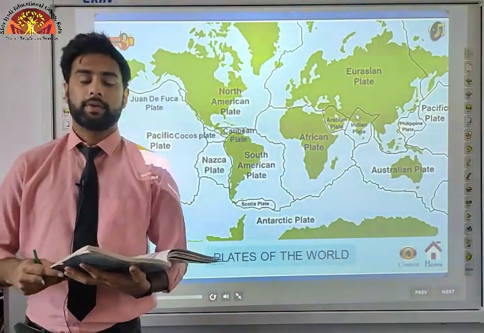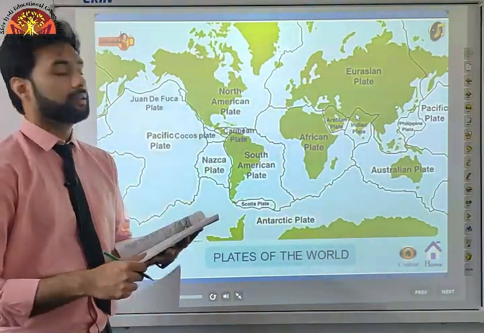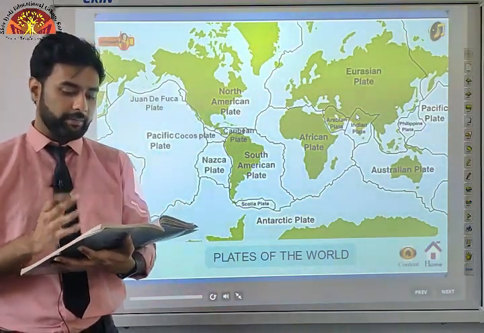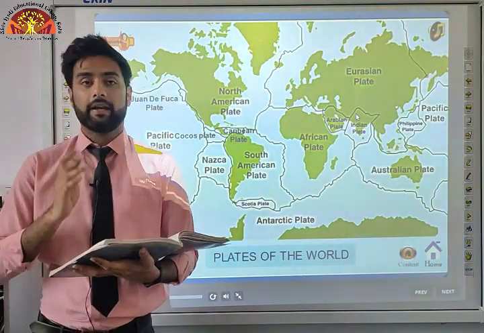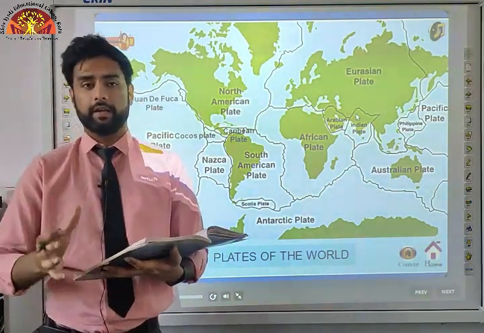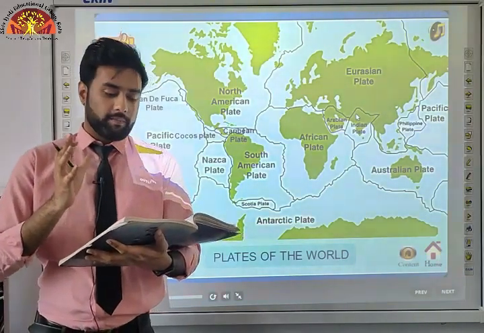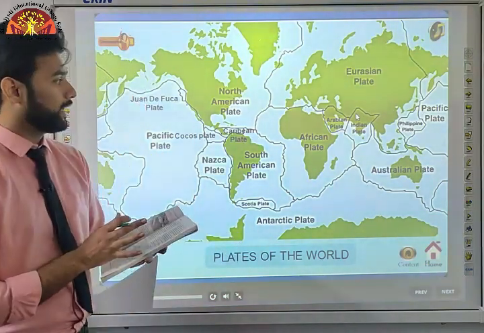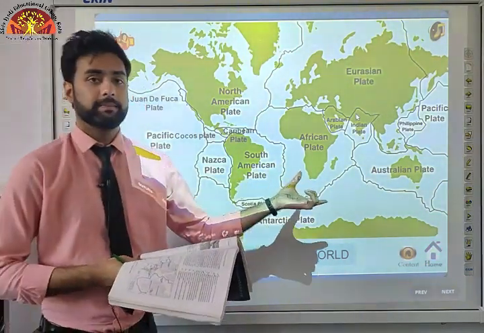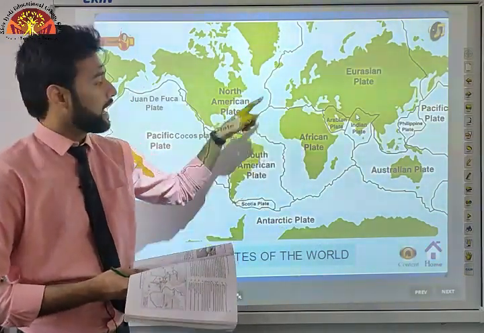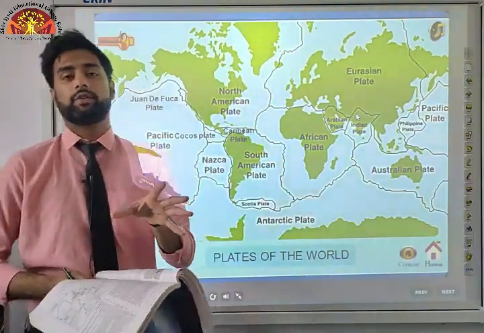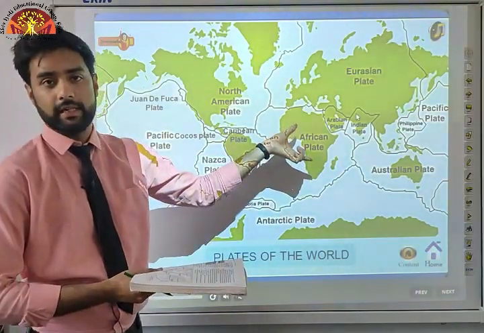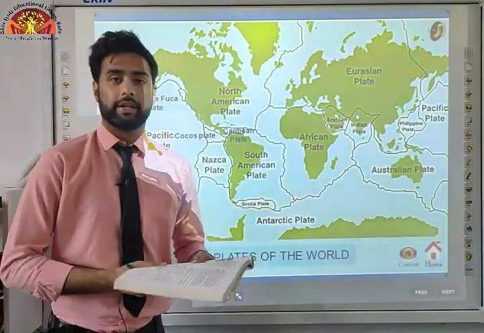Now, on this map, you can clearly see the different types of tectonic plates. Now, a plate may be referred to as a continental plate or oceanic plate depending on which of the two occupies a larger portion of the plate. Two kinds of plates are there, continental and oceanic. For example, look at the African plate. You can see a continent here, landmass, and you can see water which surrounds it. Which of the two is larger? The landmass is larger, and that is why it is called a continental plate.